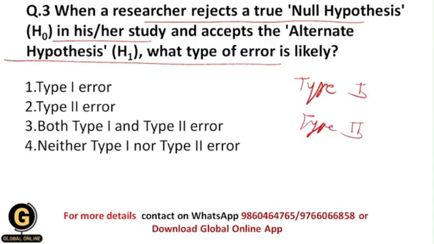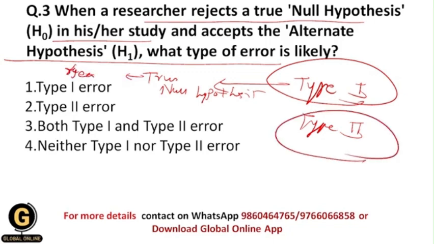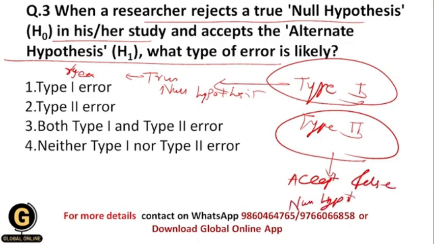So basically, students, type 1 error occurs when we reject the true null hypothesis. Whenever we reject the true null hypothesis, then in that situation type 1 error occurs. And whenever type 2 error occurs, in that situation we are going to accept the false null hypothesis.